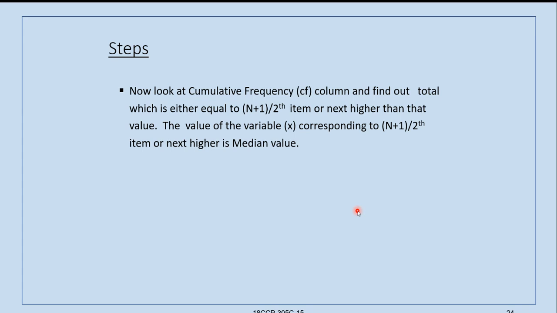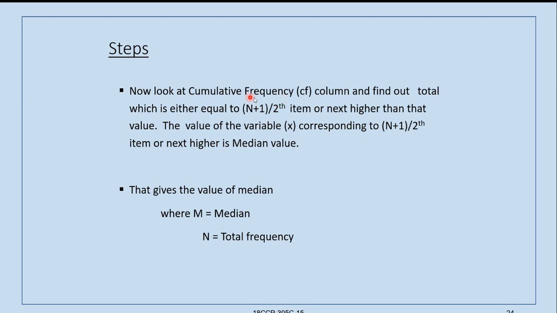Here we locate the n plus 1 by 2th item, and the exact value of the item we cannot identify. So for that purpose, another formula is there. We have to apply that formula. We will see what is that formula. M is equal to median and N is equal to total frequency. Here M is median and N is total frequency, that is total number of items.